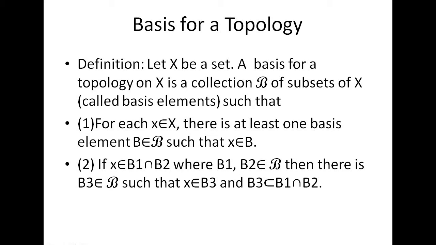For each x belongs to X, there is at least one basis element B belongs to script B, such that x belongs to B. And also, if x belongs to B1 intersection B2, where B1, B2 belong to script B, then there is B3 that also belongs to script B, such that x belongs to B3 and B3 is a subset of B1 intersection B2. Then we say that script B is called a basis for a topology.